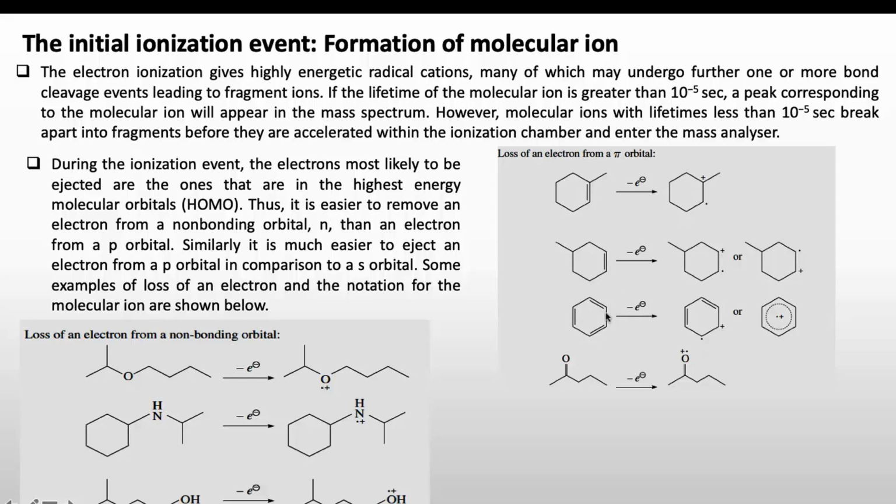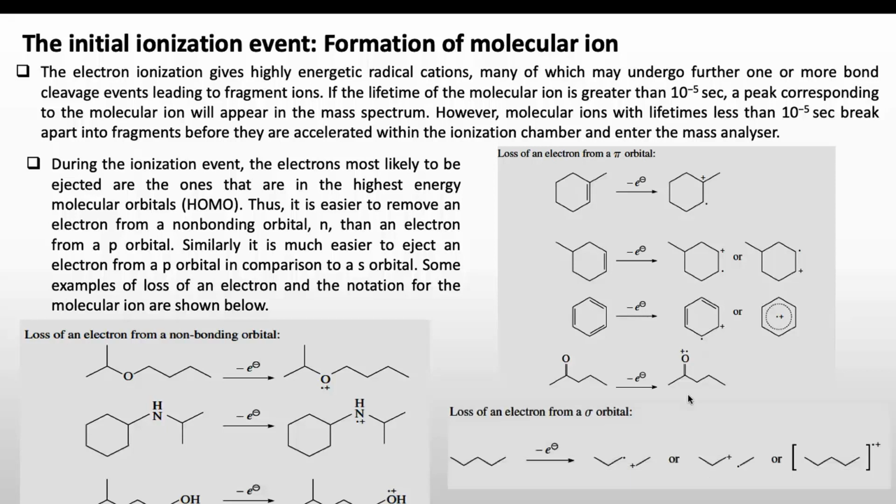In the case of benzene, which also has a p orbital as the HOMO, when we bombard benzene with electrons, electrons from the p orbital will come out and finally we will get this molecular ion. And this is another case of an oxygen-containing molecule that has a non-bonding orbital as well as a p orbital, but the non-bonding orbital is higher in energy, so the first electron will come out from the non-bonding orbital. Finally we will get this radical cation. This is the way we convert a neutral molecule to the molecular ion. It depends on what the HOMO is for that particular molecule.